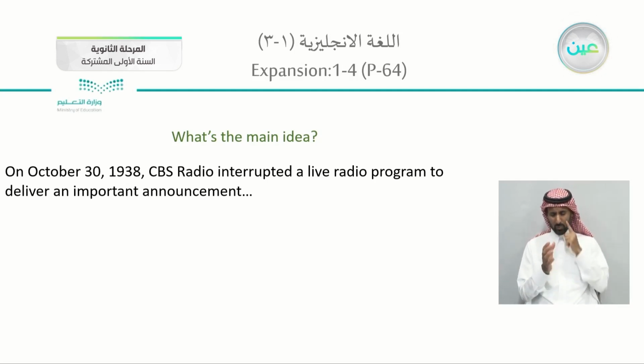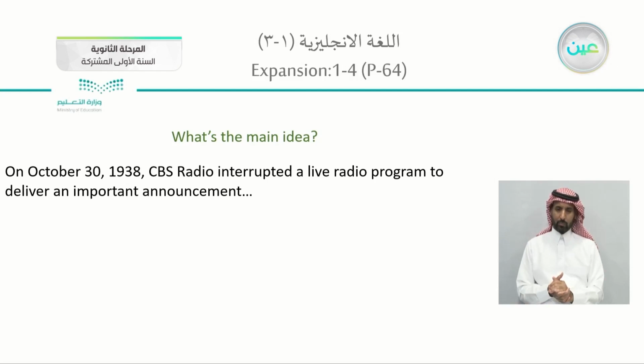On October 30th, 1938, CBS Radio interrupted a live radio program to deliver an important announcement. It said that astronomers had detected blue flames shooting up from the surface of Mars. The broadcast returned to its program, but it was soon interrupted again. This time the news said that a strange meteor had fallen on a farm near Grover's Mill in New Jersey. And then CBS Radio switched over to continuous live coverage of the eerie scene around the meteor crash.